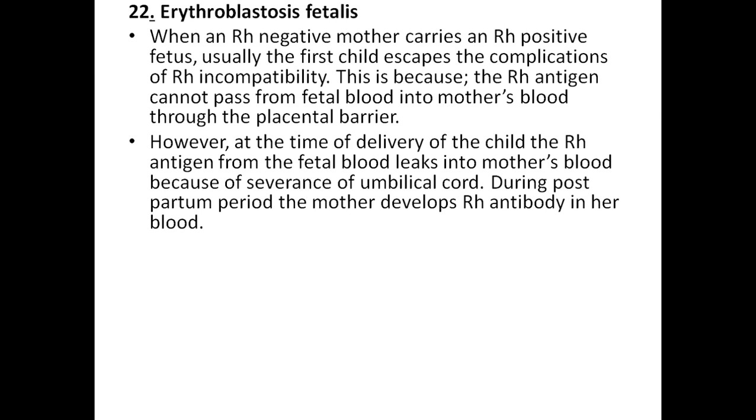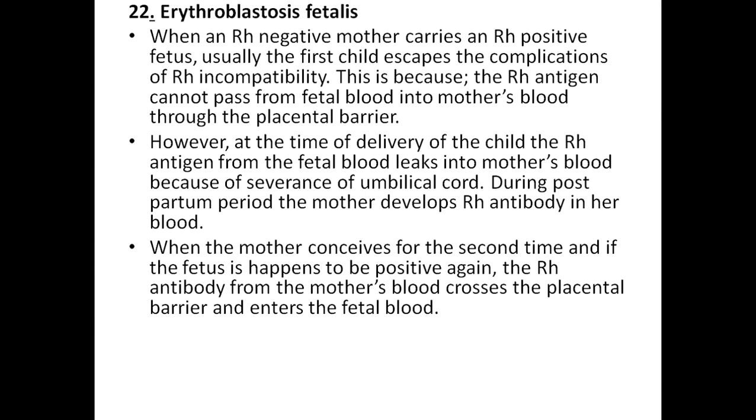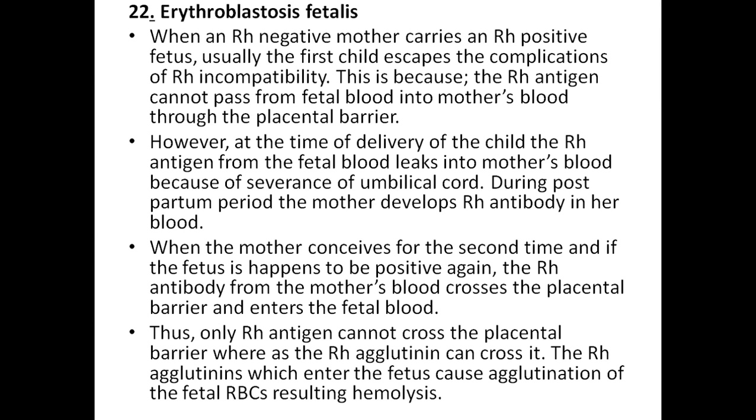During the postpartum period, the mother develops Rh antibody in her blood. When the mother conceives for the second time and if the fetus happens to be Rh positive again, Rh antibody from the mother's blood crosses the placental barrier and enters the fetal blood. Thus, only Rh antigen cannot cross the placental barrier, whereas Rh agglutinin can cross it. The Rh agglutinin which enters the fetus causes agglutination of fetal RBC, resulting in hemolysis.